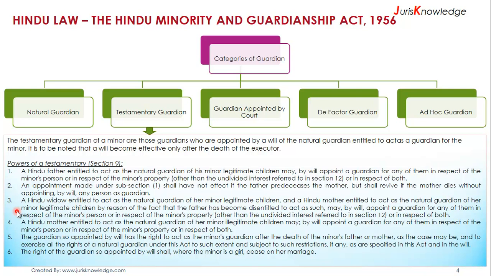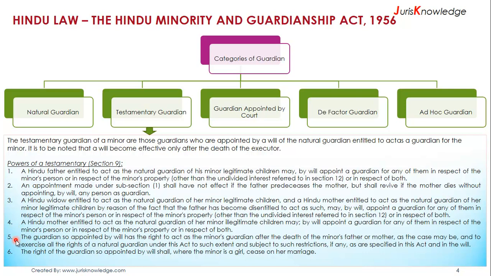in respect of the minor's person or in respect of the minor's property, other than the undivided interest referred to in Section 12, or in respect of both. A Hindu mother is entitled to act as the natural guardian of her minor illegitimate children, and may by will appoint a guardian for any of them in respect of the minor's person or in respect of the minor's property or in respect of both.